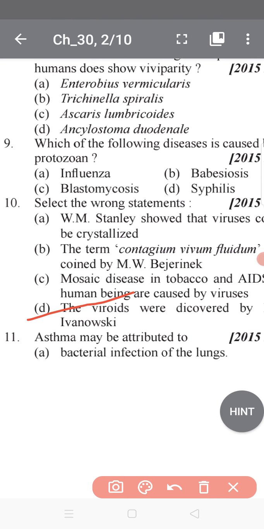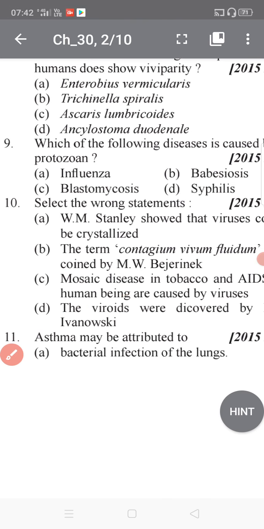The viruses were discovered by D. J. Ivanowsky, not by Allu Arjun, but by D. J. Ivanowsky. Okay, so this is wrong because we know that in 1971 T. O. Diener discovered the viroid, which is smaller than the viruses. So that's the reason behind that, and let's stop it.